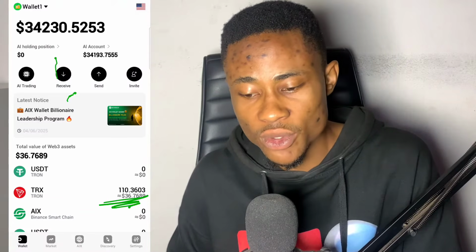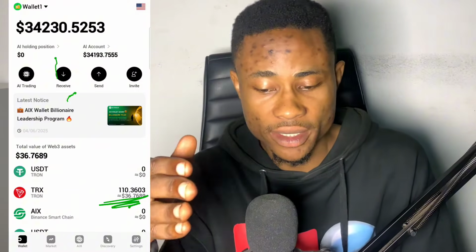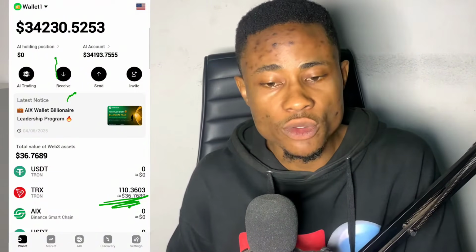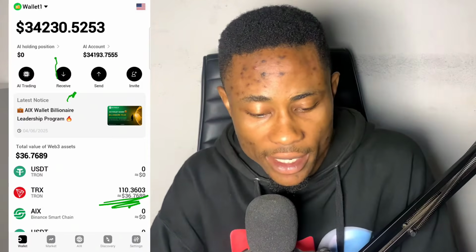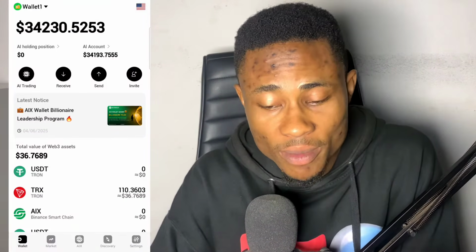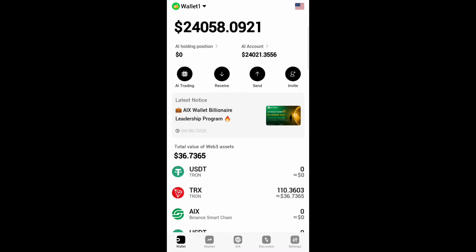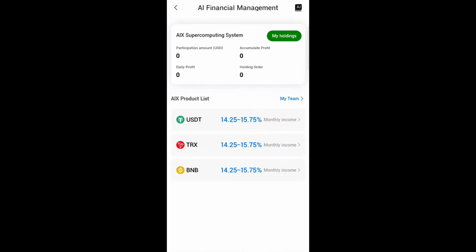And then the staking process, I'm going to guide you, and it works both on BNB and TRX. So I'm going to guide you on how to purchase, how to stake, and everything involved. Right here we are going to go into it. You can see my available balance right now, so I'm going to go on AI trading or holding position. All right guys, for you to be able to stake, what you need to do is to click on this AI. Once you click on this AI, you see my holdings. You can actually stake USDT, TRS, and BNB Smart Chain.